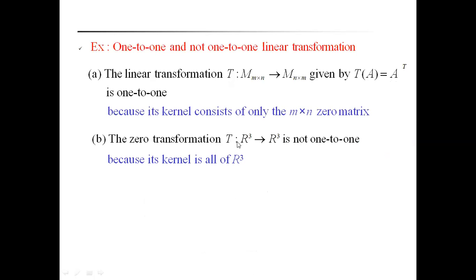The zero transformation is not one-to-one because its kernel is all of R cube. The zero transformation means every element of R cube is mapped to only the zero element of R cube. That means its kernel contains all the elements of R cube. That's why it is not equal to zero, and that's why it is not a one-to-one linear transformation. These are the two important examples: one of a one-to-one linear transformation, the other of a linear transformation that is not one-to-one.